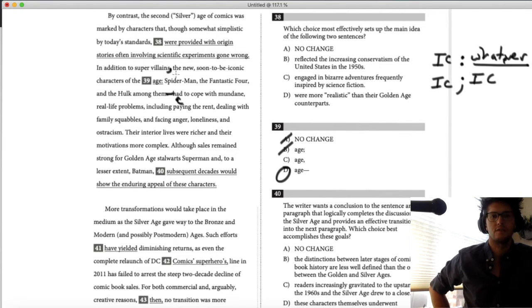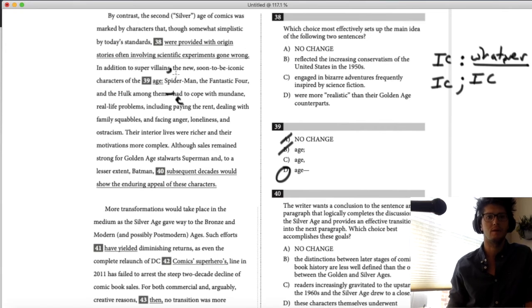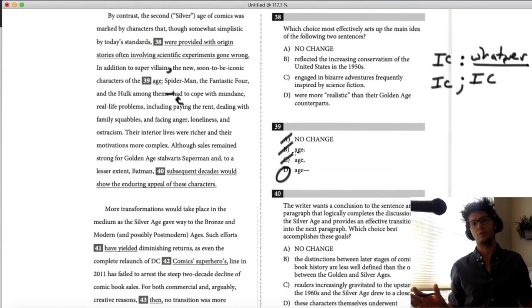No, not a full sentence. Doesn't matter if you add the names Spider-Man, Fantastic Four, blah, blah, blah. So there's a way that we just were able to cross off all the other answers from a very technical standpoint, as well as seeing the way the two long dashes work together to verify that D was correct.